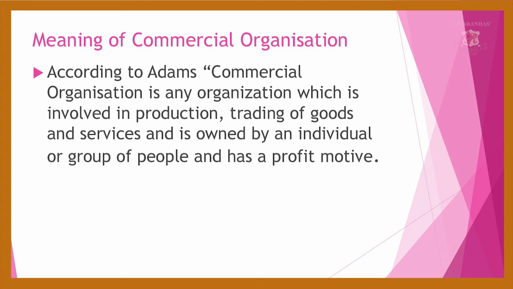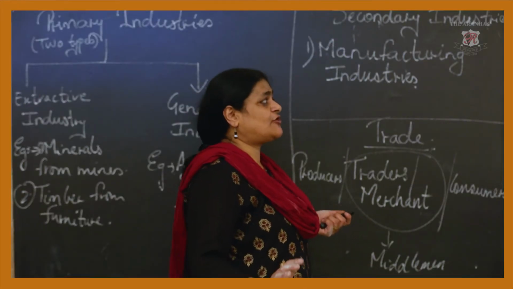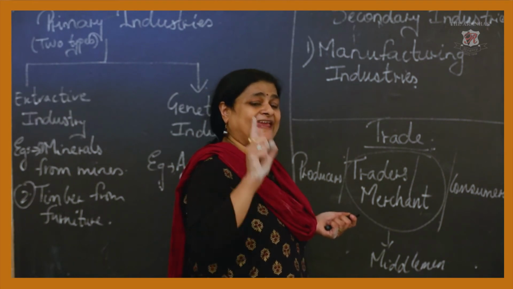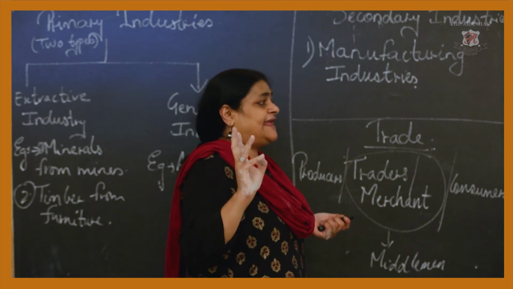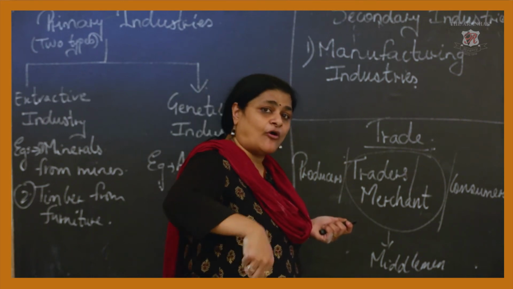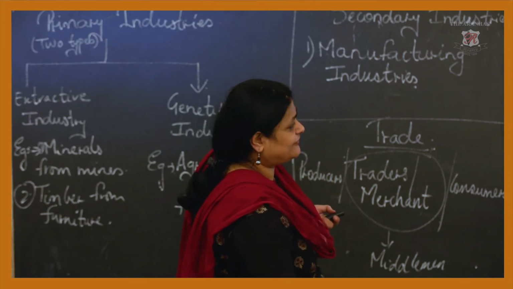That motive is to earn profit. Again, a commercial organization is involved in production and trading of goods and services, and is owned by an individual or group of people for the motive of profit.